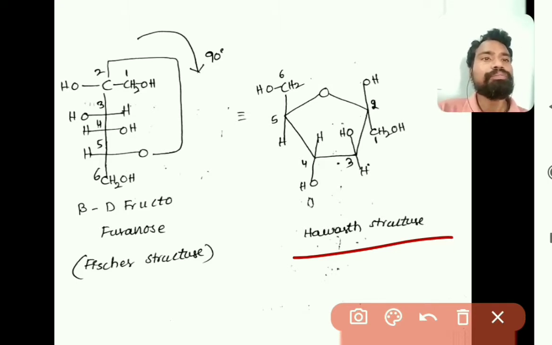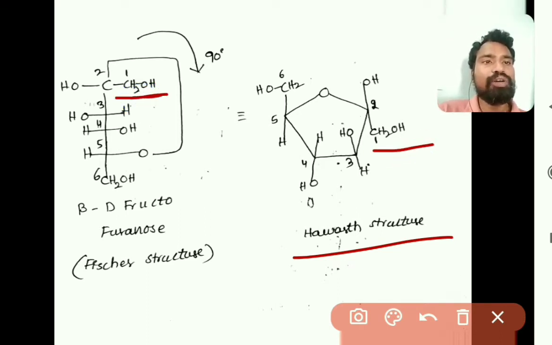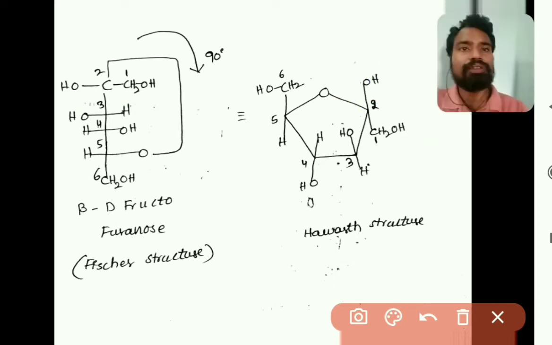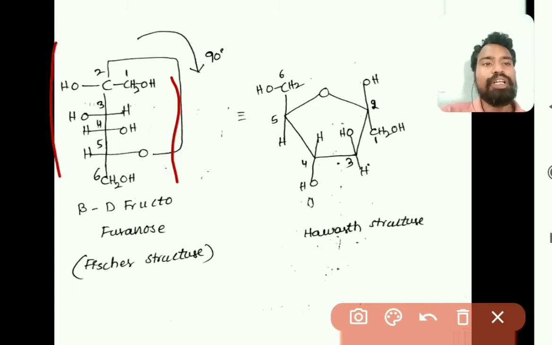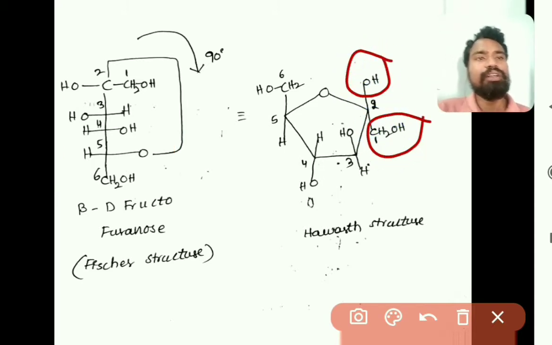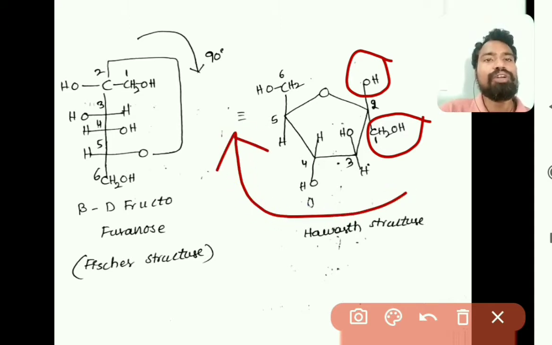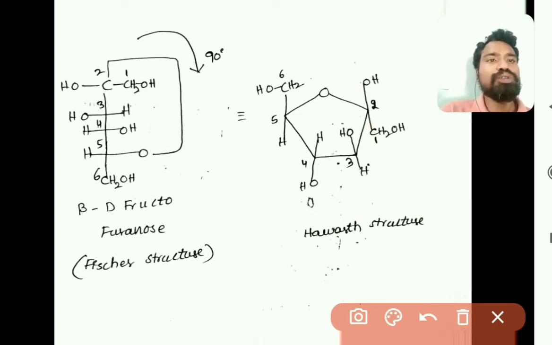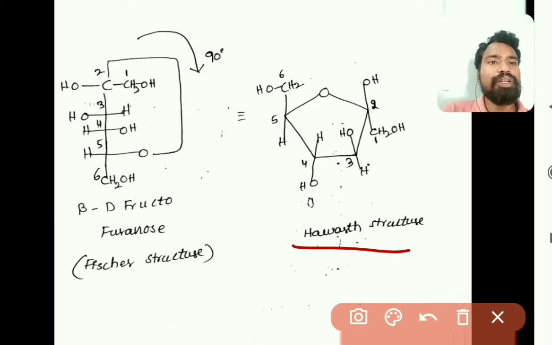So here at the second carbon, as CH2OH is on the right side, it will be in the downward direction, and OH would be in the upward direction. All the groups on the right side will be downward, and all the groups on the left side will be upward. At the second carbon CH2OH is downward and OH is upward, and the remaining carbons would be the same as alpha D fructofuranose. So this is the Haworth structure of beta D fructofuranose, as it is a 5-membered ring.